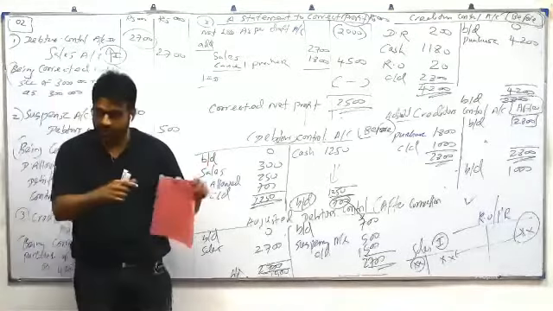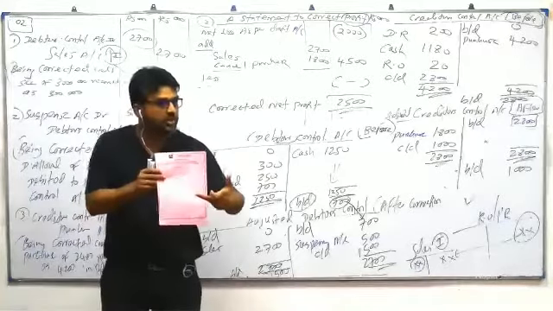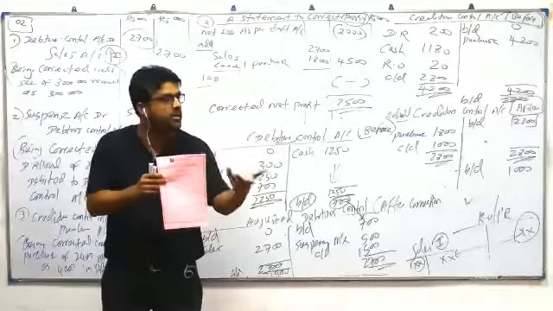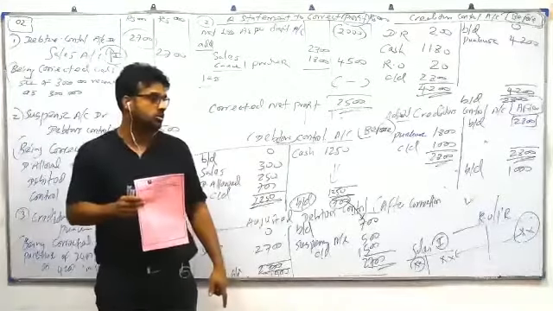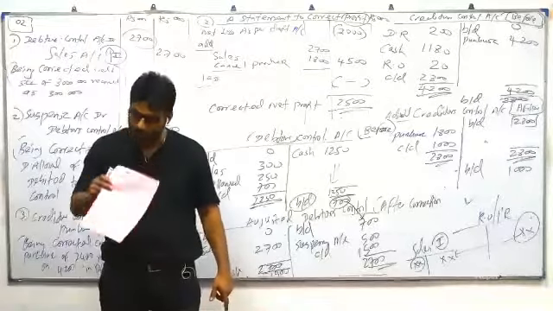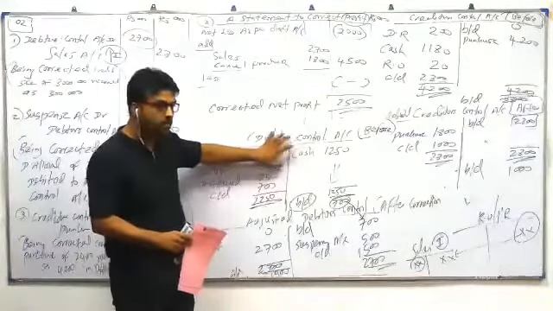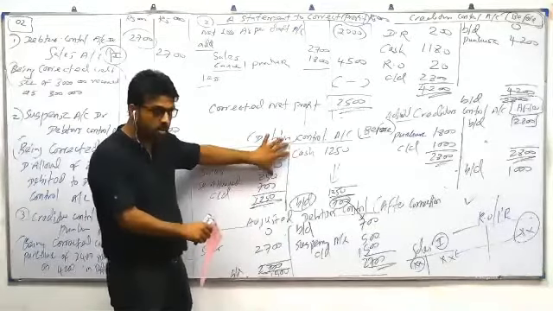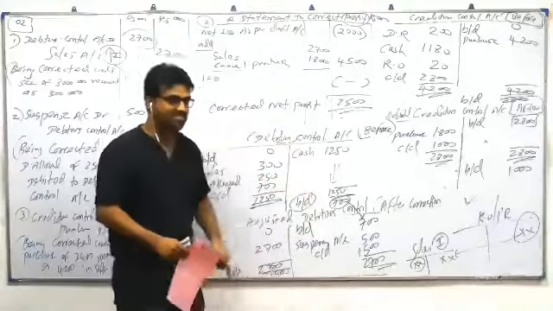Have they already given you a wrong debtor control account? Have they already given you a wrong creditor control account? They have not given us the wrong debtor control account, nor the wrong creditor control account. So it is our duty to first prepare a wrong debtor control account, get the wrong debtor control account balance, then make the correction.